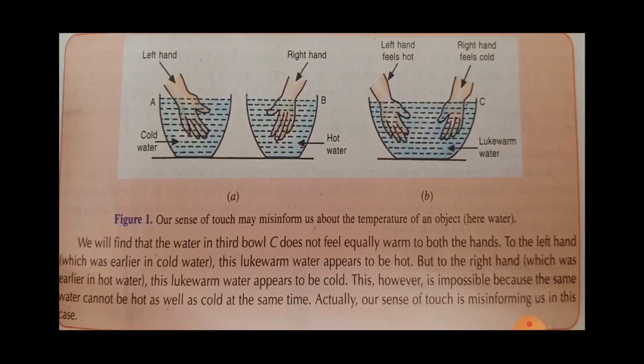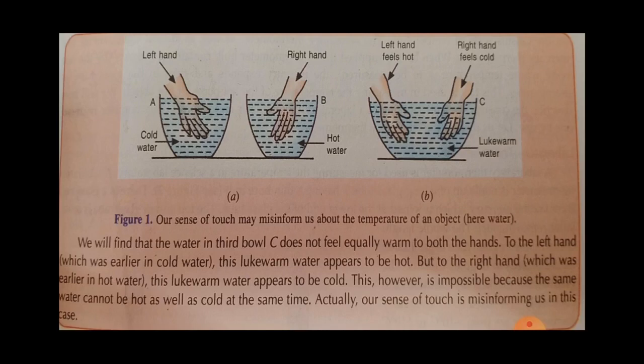Left hand in cold water and right hand in hot water, and keep the hands in this way for about 2 to 3 minutes.